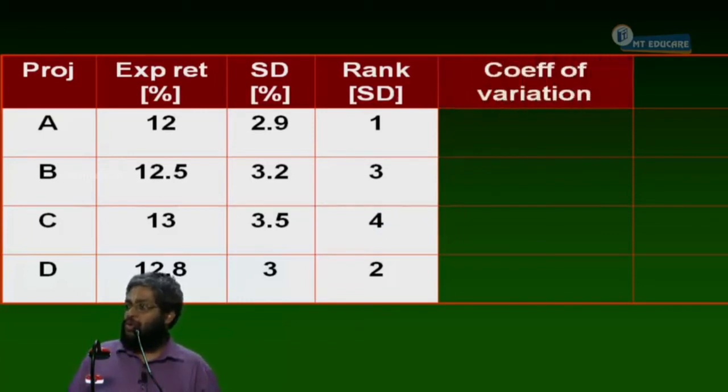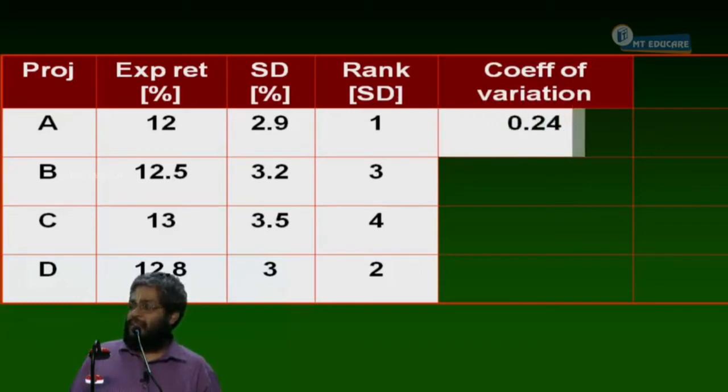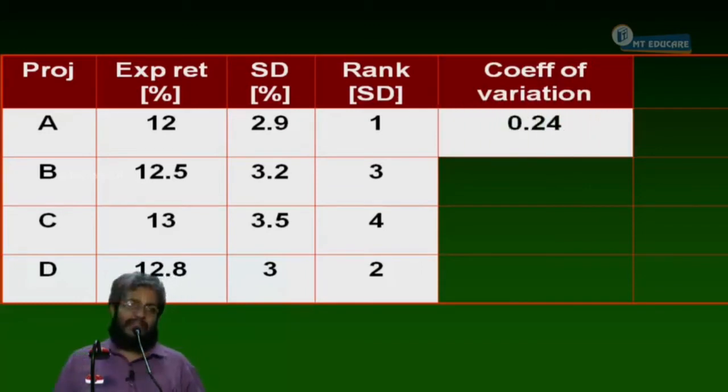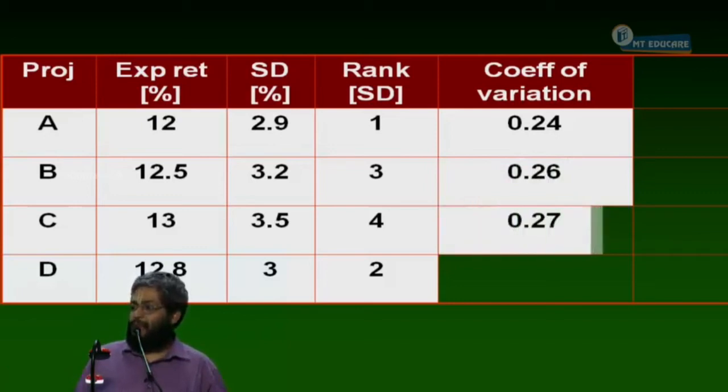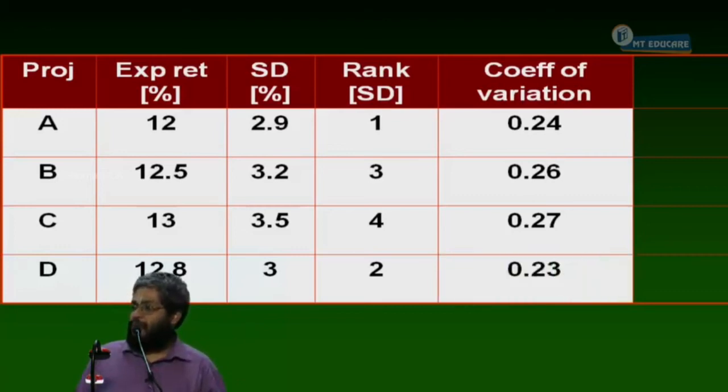Next is what? Coefficient of variation. Standard deviation by mean. 2.9 by 12. Tell me the number. 0.24. Two decimals, I round it off. Check the number also. 3.2 by 12.5, how much is here? 0.26. Next, 3.5 by 13, I want the number: 0.27. 3 by 12.8 is 0.23.